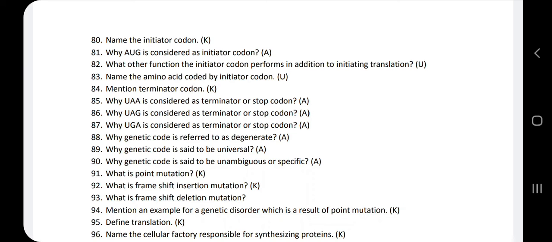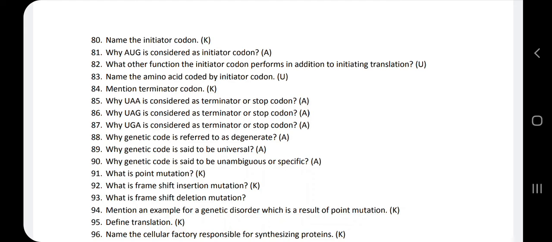That's why they are also called nonsense codons. Why are they called nonsense codons? Because the triplet codons considered as terminator codons are not going to code for any of the amino acids.